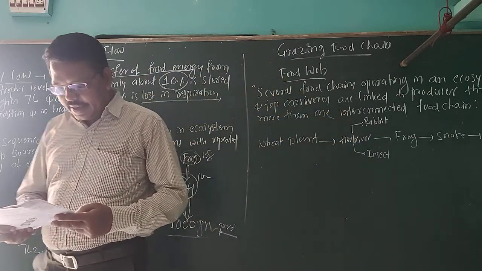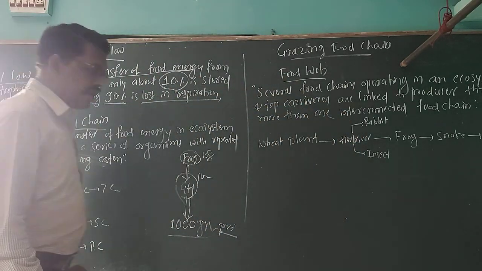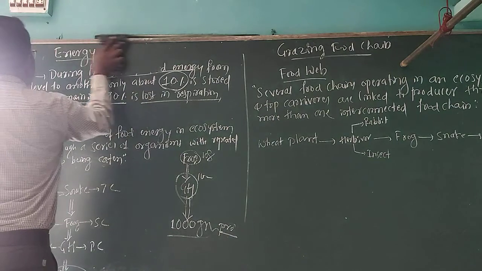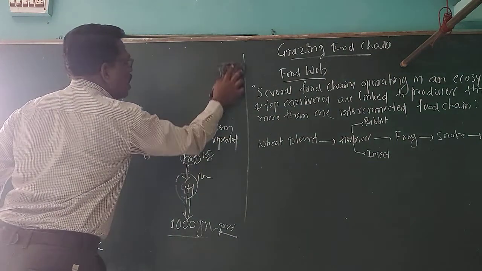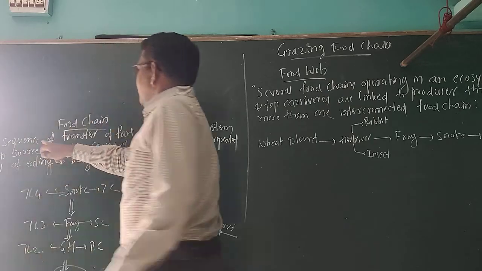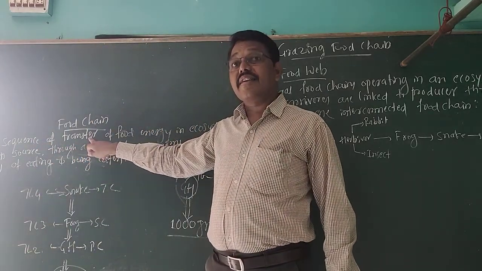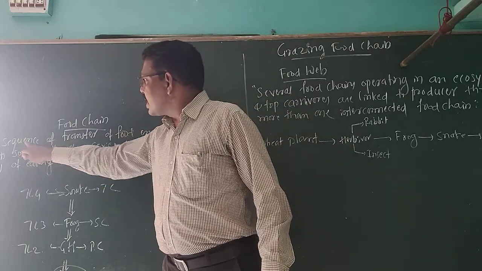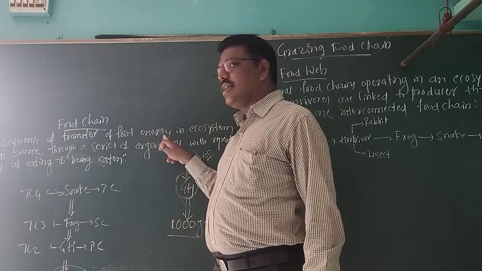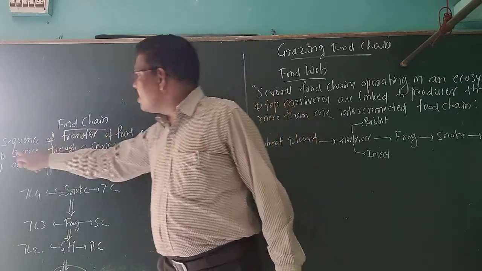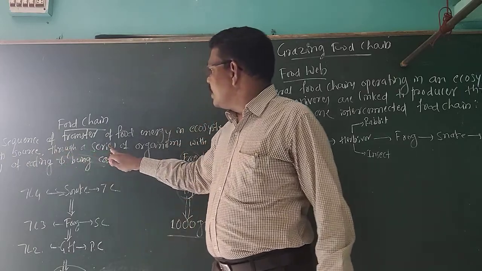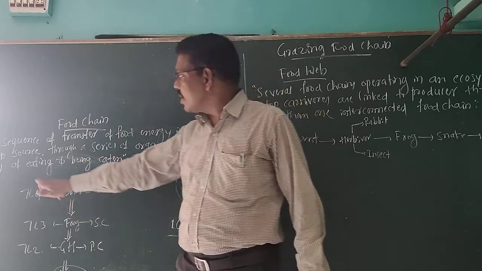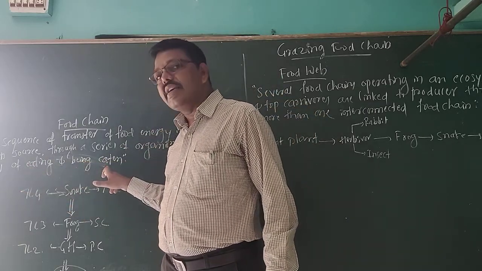Then the next concept is the food chain. So, sir, what do you mean by food chain? Here I want to give the concept of food chain. It is the sequential transfer, not irregular, of food energy within an ecosystem from its source through a series of organisms with a repeated process, that is, eating as well as being eaten by.